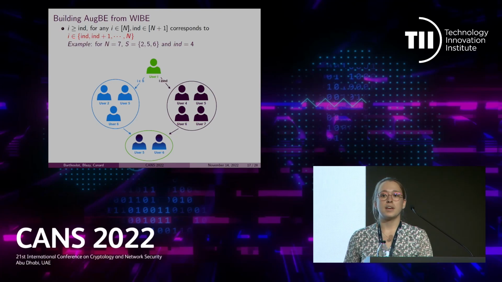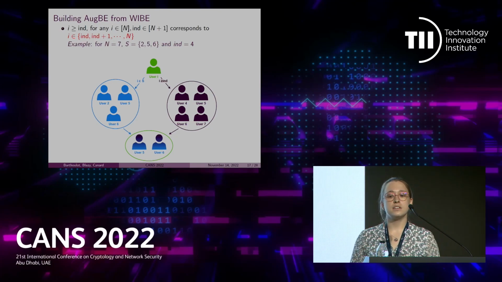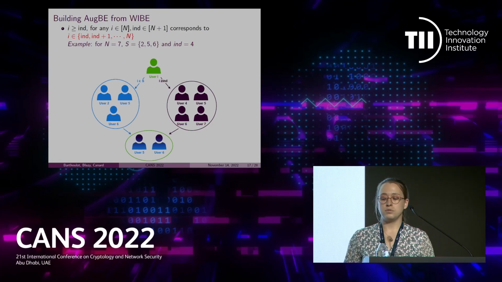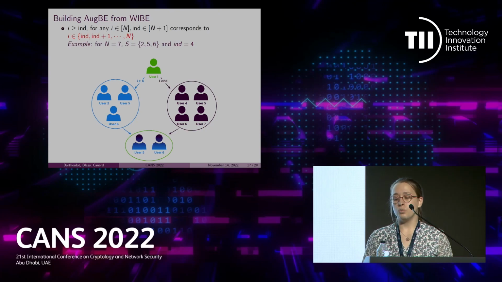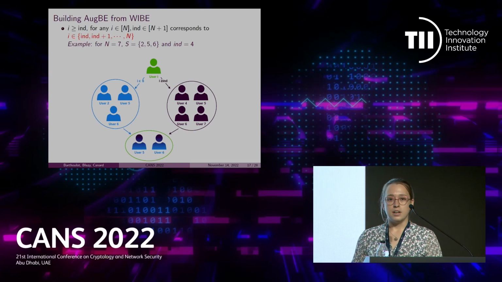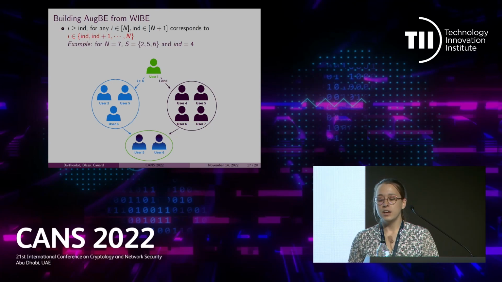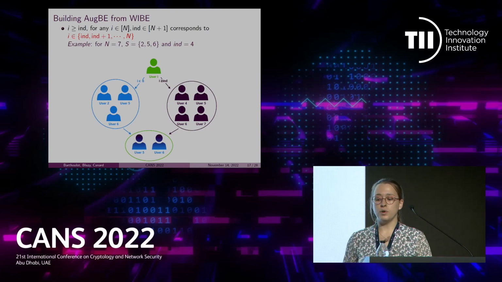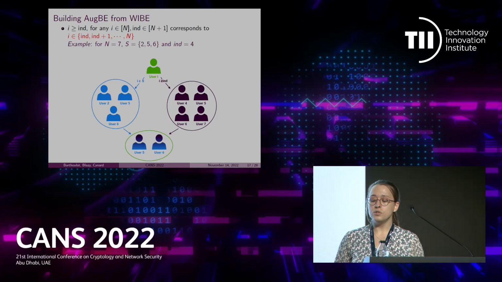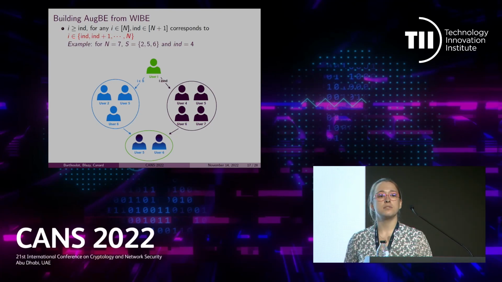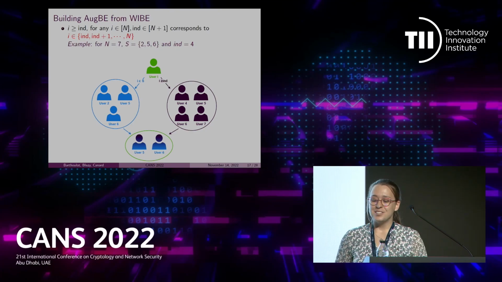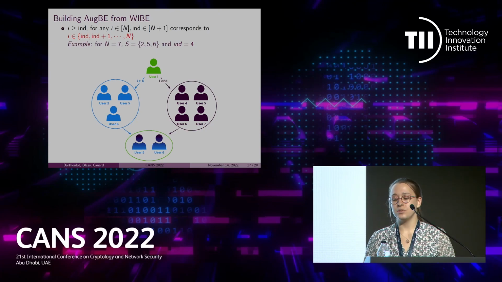Let's see it on an example again with 7 users. The subset S is equal to the set {2, 5, 6}, and int is equal to 4. User i belongs to the set S means that it belongs to the blue circle, and user i has an index greater or equal to int means that it belongs to the purple circle. Thus, if user i satisfies both conditions, then it will belong both to the blue circle and to the purple circle, meaning that it will belong to the intersection, which is the green circle composed of users 5 and 6.